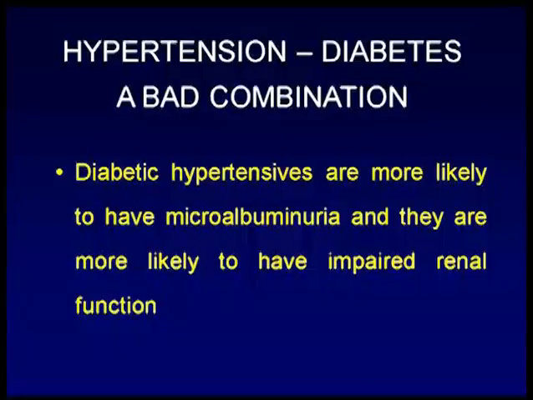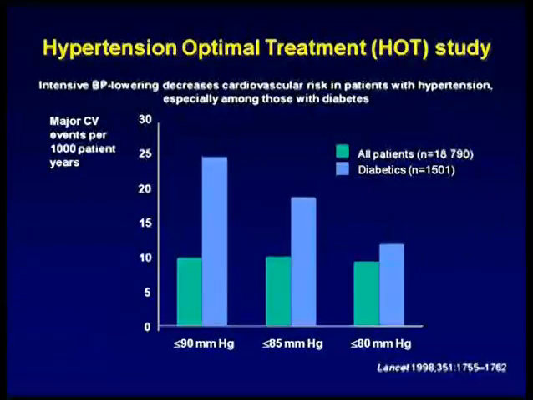We all know that hypertension and diabetes is a bad combination, and if we are dealing with hypertension with diabetic nephropathy, it can be even worse. We know that. So diabetic hypertensives are more likely to have microalbuminuria, and they are more likely to have impaired renal function, which we have actually talked about.